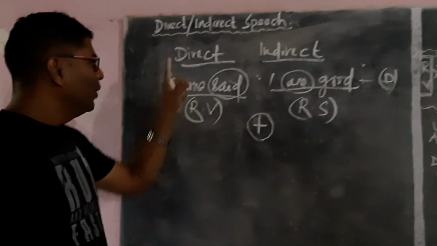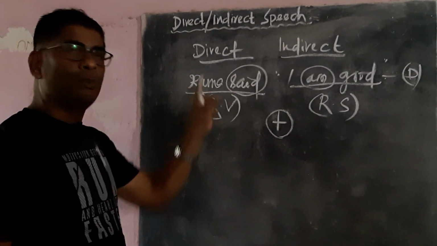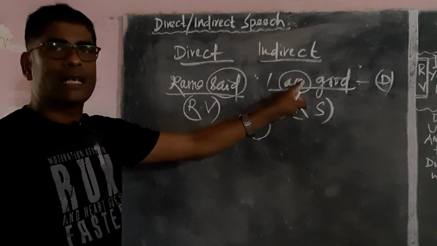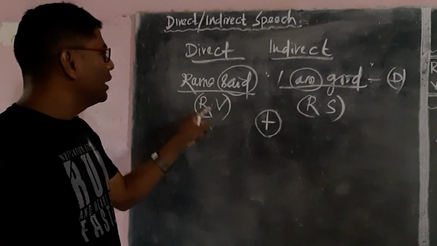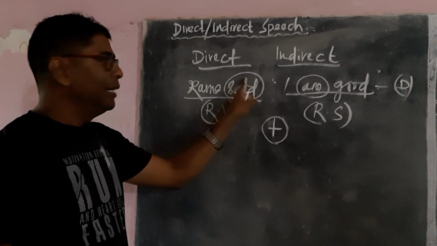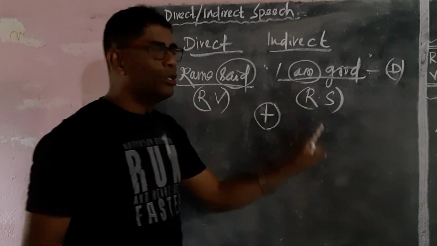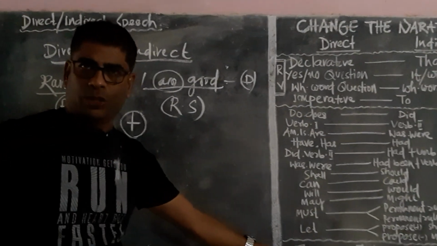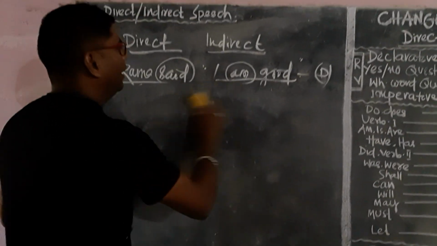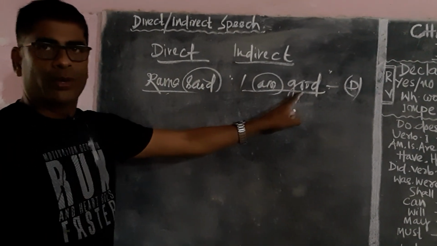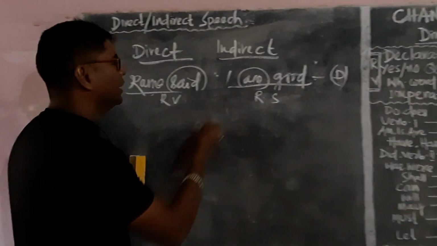But when the reported verb is in present and when the reported verb is in future, we should not change the tense of the reported speech. When do we change? When the reported verb is in a past tense, Ramu said, at that time the tense of the reported speech has to be changed according to this rule. Okay? Now, Ramu said, I am good. This is reported verb and this is reported speech.